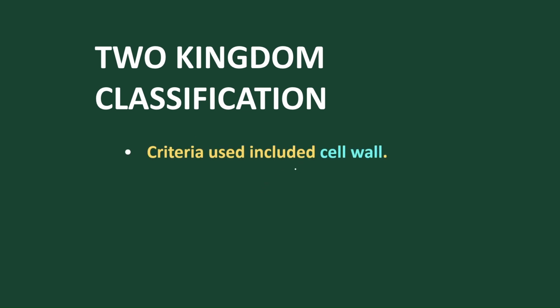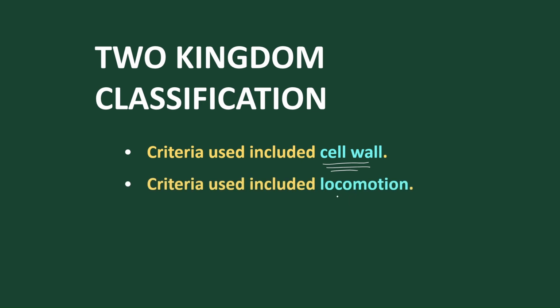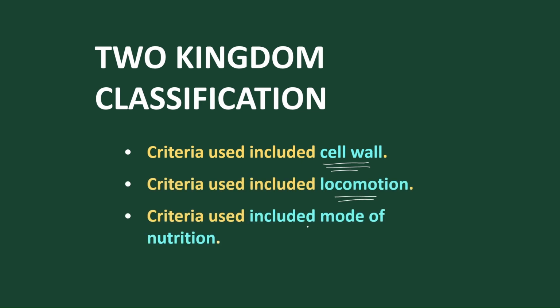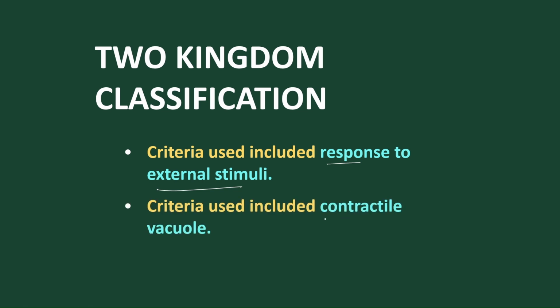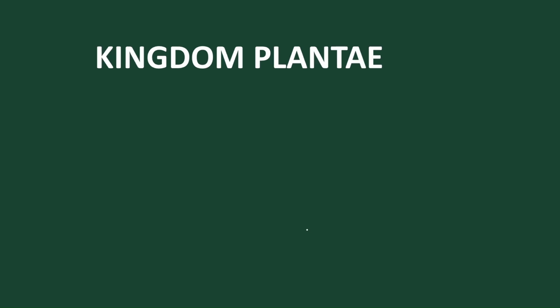What are the criteria given for the two kingdom classification? The first criterion is that the organism must have a cell wall. The criteria also included locomotion, mode of nutrition, whether they are photosynthetic or non-photosynthetic, autotrophic or heterotrophic, response to external stimuli, meaning whether they have neurons or chemical coordination, and also contractile vacuoles.